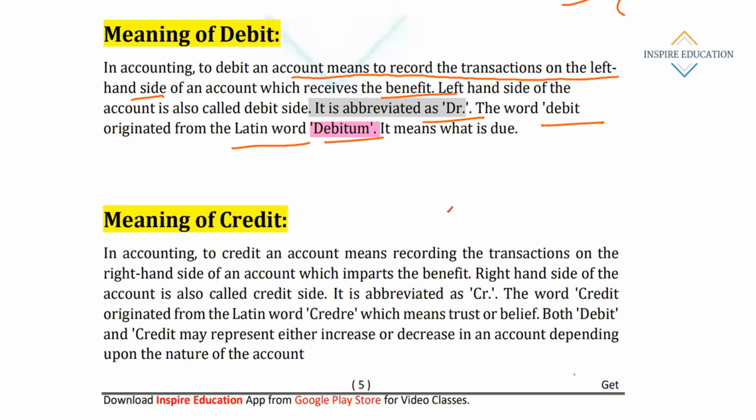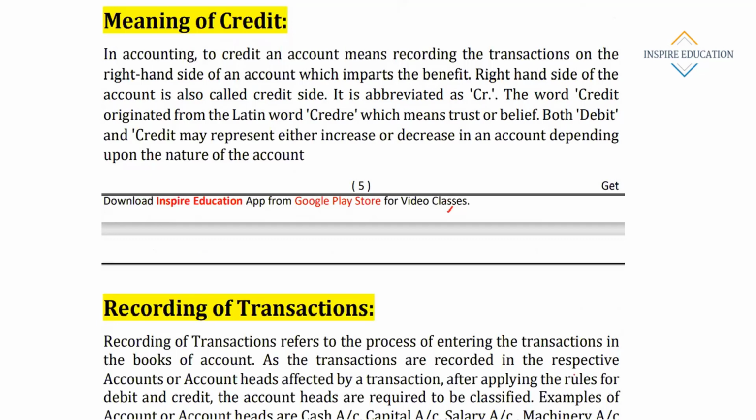Now we will see the meaning of credit. In accounting, to credit an amount means recording the transaction on the right hand side of the account, which imparts benefit. Anyway, we will discuss how to debit or credit. The right hand side of the account is called credit side, abbreviated as CR.